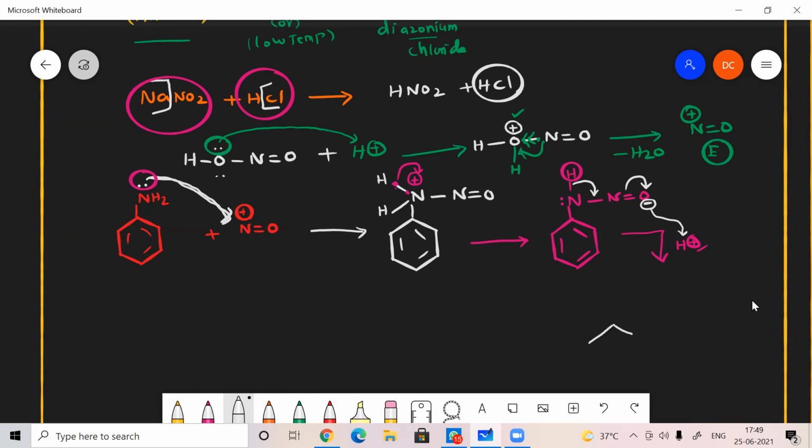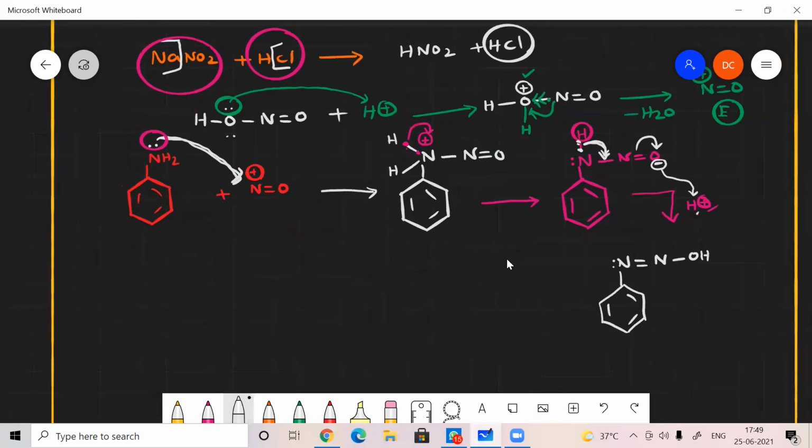Then what will be my other intermediate? I can get like this 1, 2, 3, and here N lone pair is there, and here a double bond is there because these 2 electrons will be shifted over between these 2 nitrogens. That's what I got, a double bond, and here one N is there, and here O minus, and this H plus will be absorbed. I got OH. I can get a product like this. Okay. Is that clear?